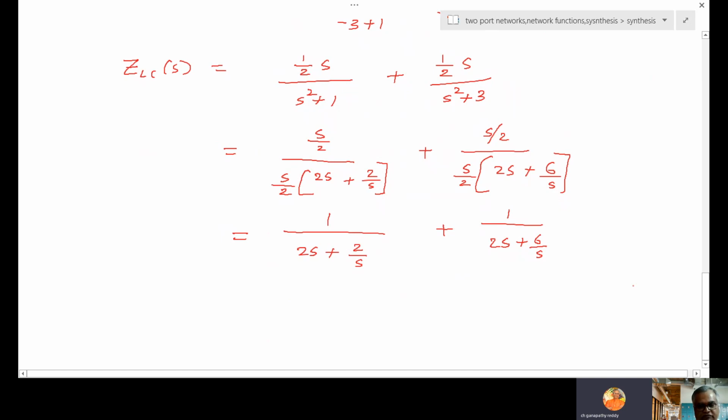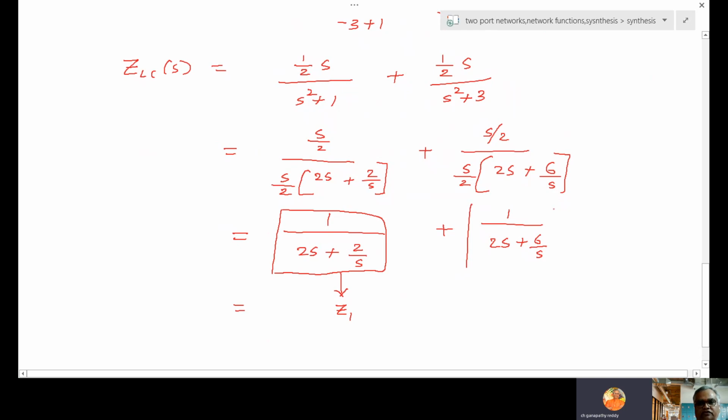Now from this, one important observation. What is the left side? Left side is an impedance. 1 by something, it is like this block. This block is in impedance form. I can say Z1.